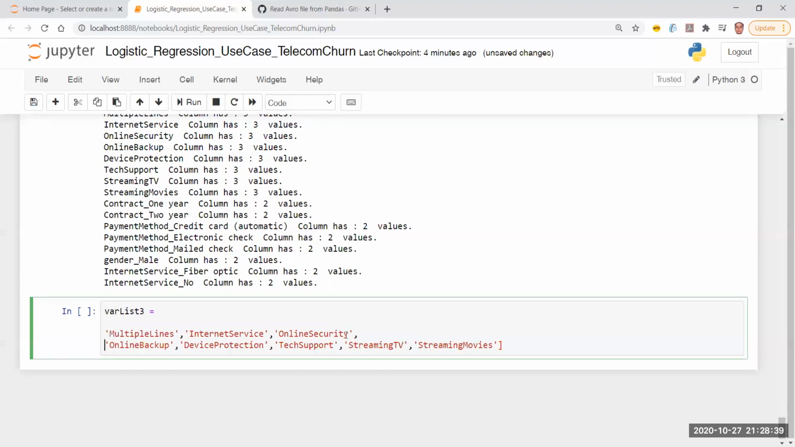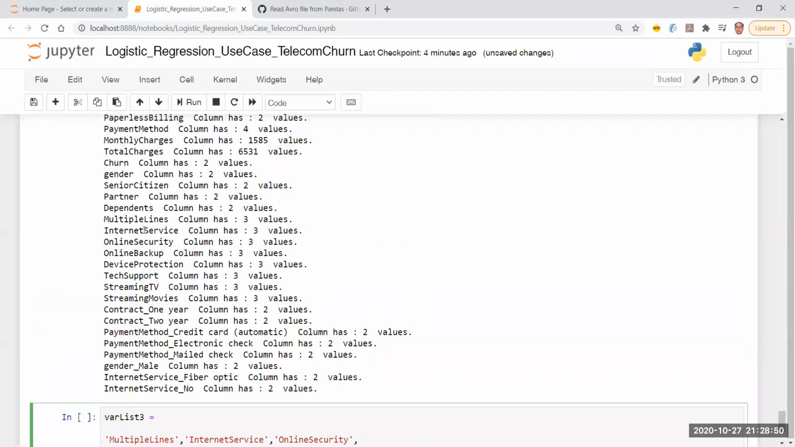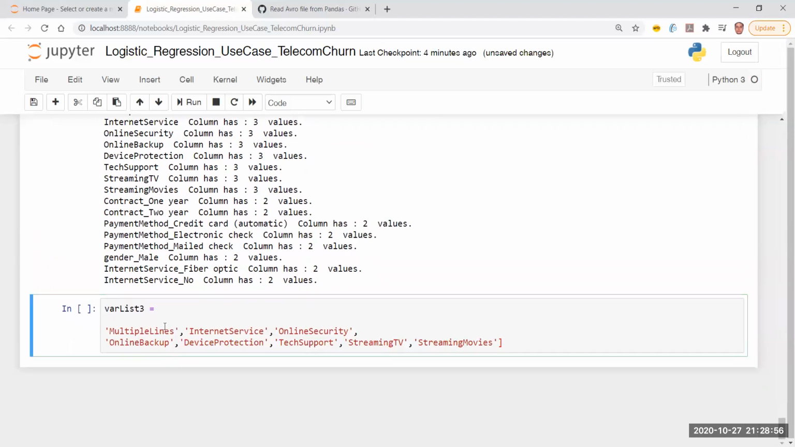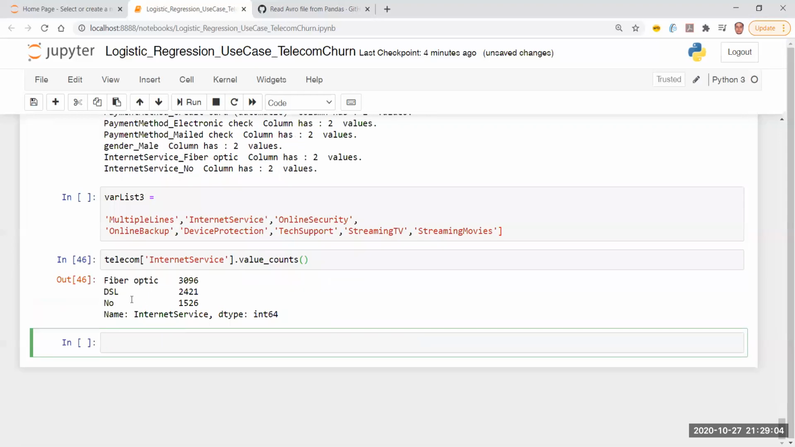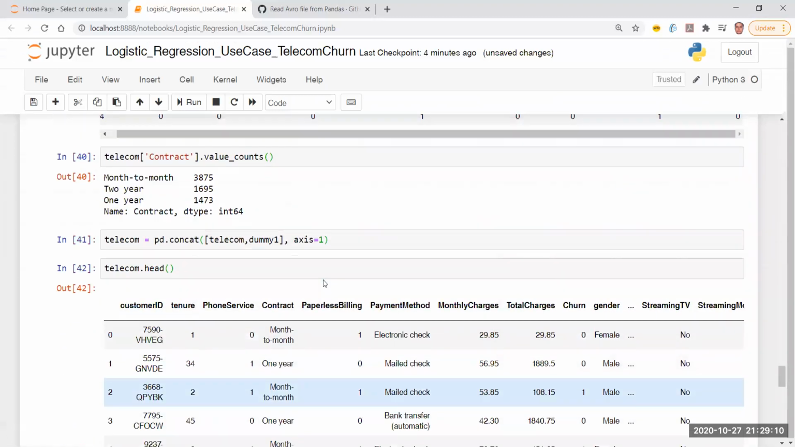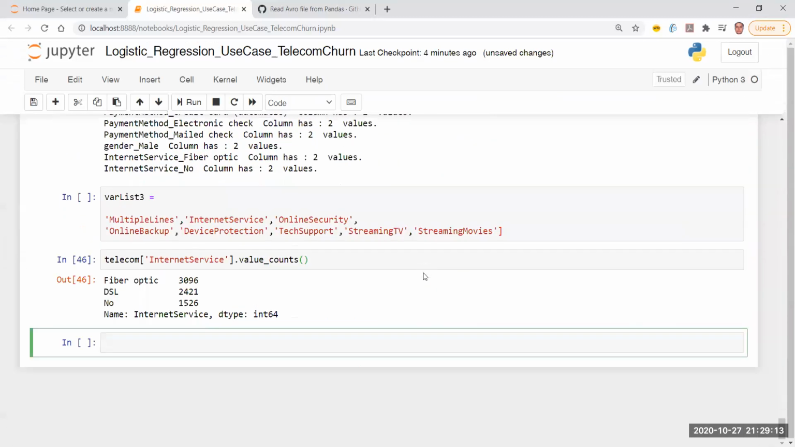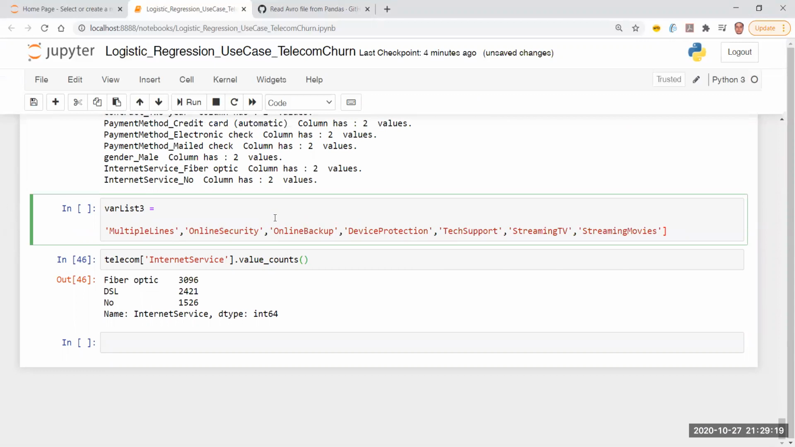Let me just go line by line and see if I'm doing it correctly. Multiple lines, yes. Online security, yes. Internet service, do I need internet service? How many values are there in internet service? Yes, I can do that. Why not? Let me create a new cell and see telecom, in brackets internet service, value counts. It has fiber optic, DSL, and no. But have I already converted it? I don't know, let me quickly see. Internet service I have converted. Sorry, I missed it. This is my fault. I have already converted it.